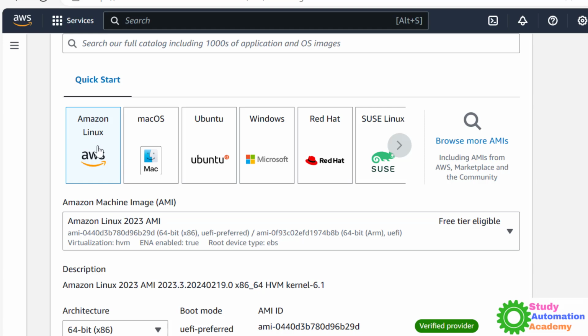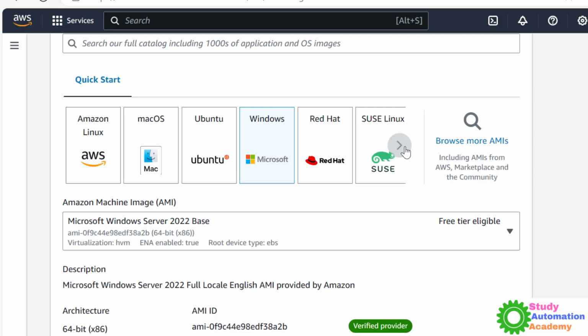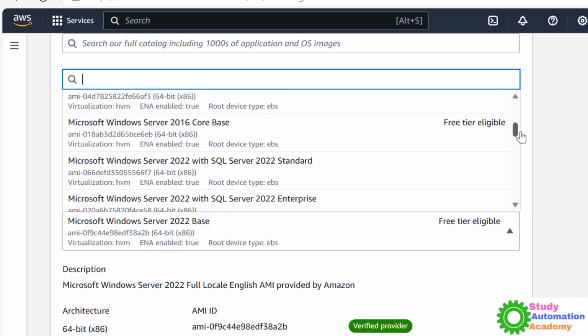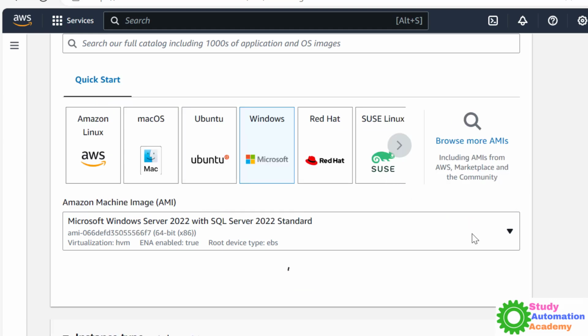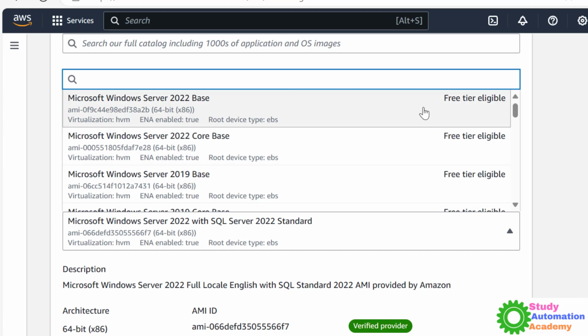So whether I want Linux or Windows, right? So these things are available. Also you have to verify whether it's free or not. For example, here it's saying free tier eligible. So this one is free, this is also free tier eligible, right? But suppose you choose this one, right? Here it's not saying anything about free. That means you have to pay for it, and it will generate a bill next month.